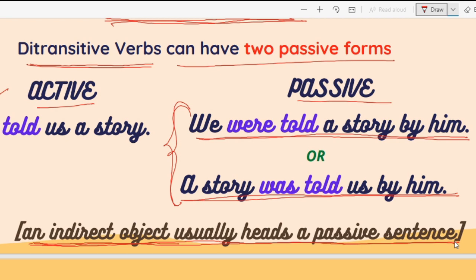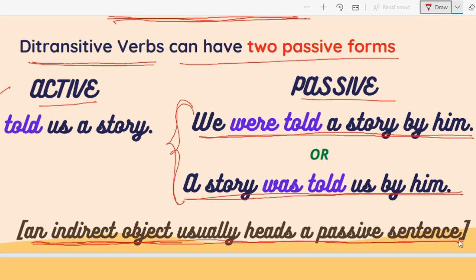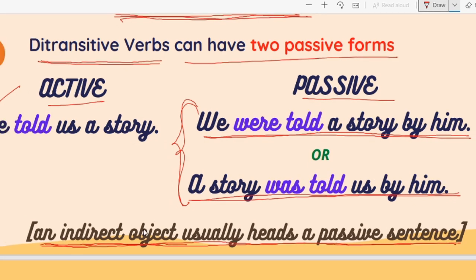We know that when we ask the question what, we get the direct object, and when we ask the question whom, we get the indirect object. And these questions are asked to the main verb. So over here, we were told a story by him is the better way of writing it. The other is also correct.